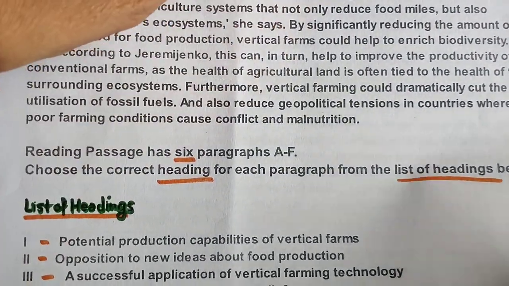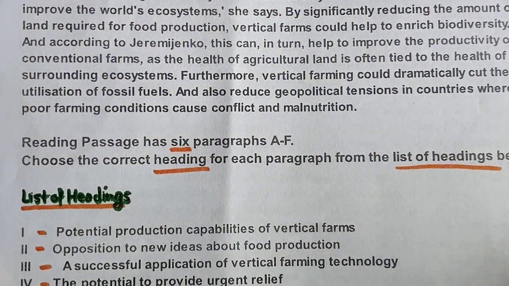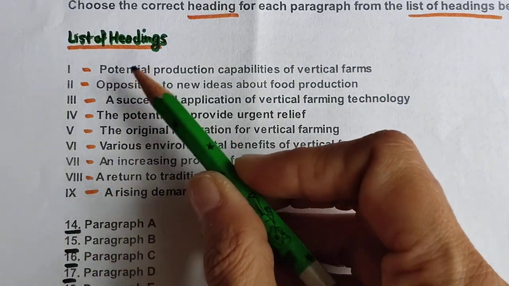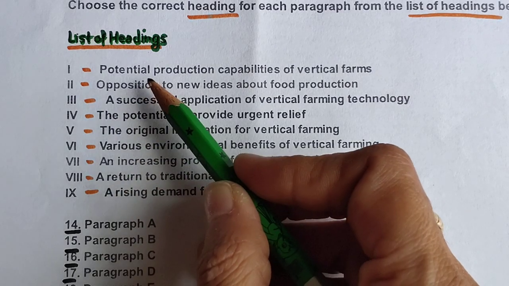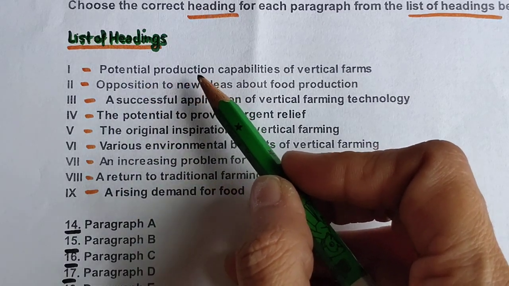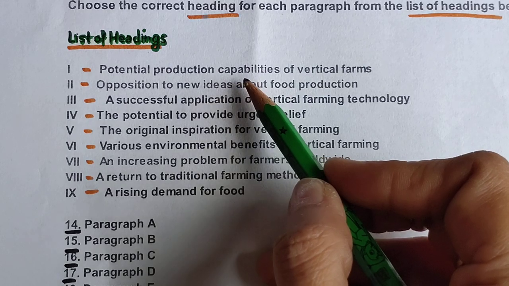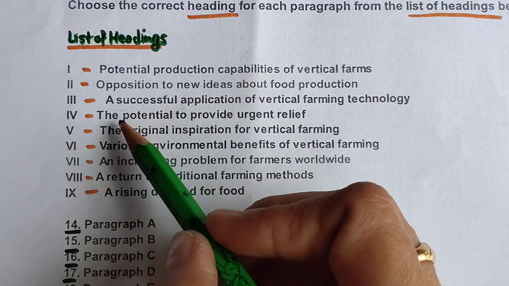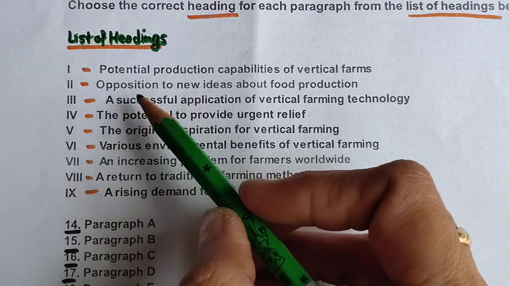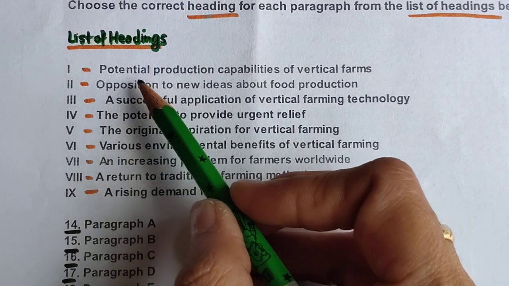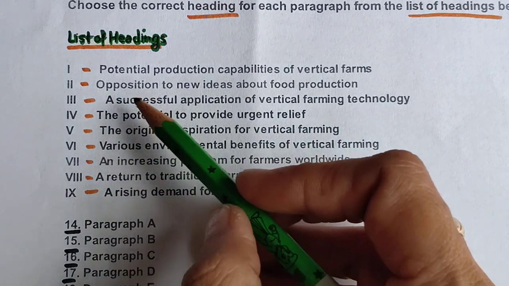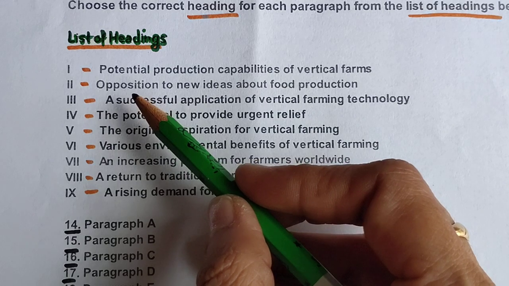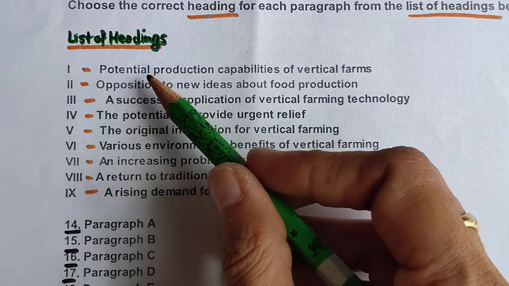The point here is how to start and how to do list of headings. Of course, I will read the list of headings first and try to understand these headings and underline one keyword. Let's read it one by one, and you will also be doing it like that. No need to read the paragraph first. Go through all the list of headings first, so that when we read the paragraph, we have at least some idea of what is being discussed in the list of headings.